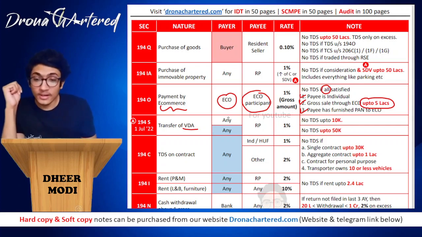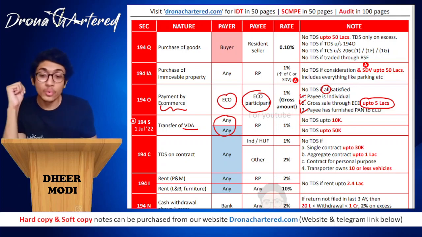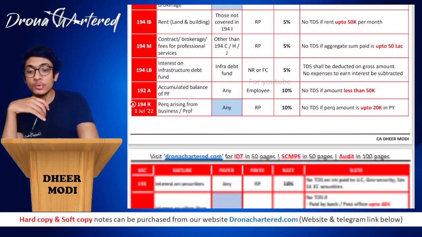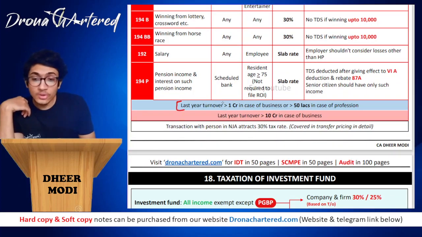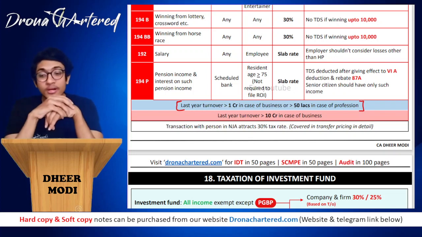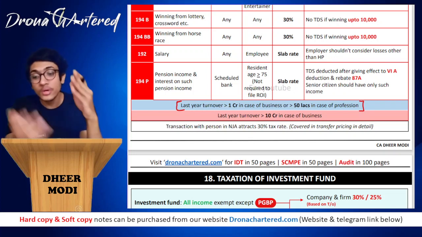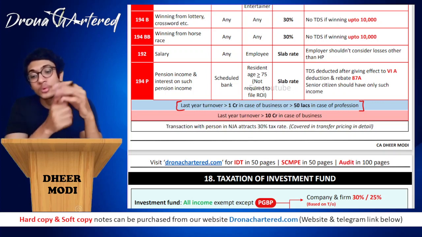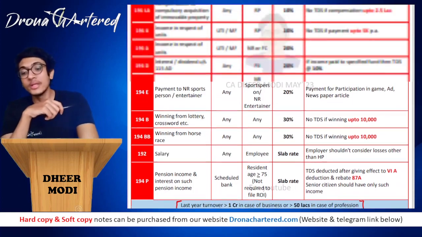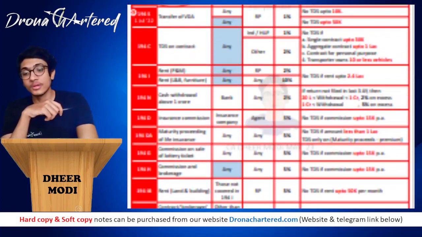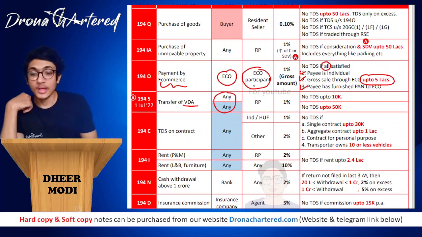Now your payer can be any, but if you see I have colored this blue. So what does the blue color mean? Your blue color means that if their last year turnover is greater than 1 crore in case of business or greater than 50 lakhs in case of profession, then these people are covered under blue. So only and only if your last year turnover was more than 1 crore, if you are in the business field, or if it was more than 50 lakhs in your profession field, only then will we allow you to collect TDS from the person. So that is your any.